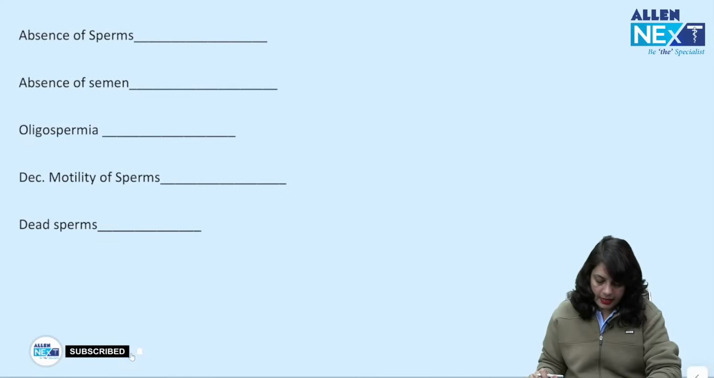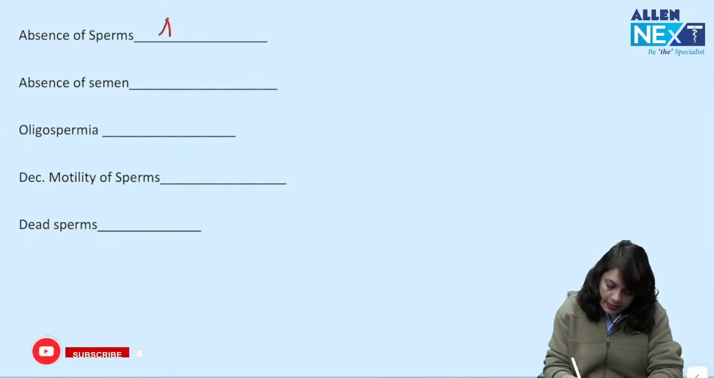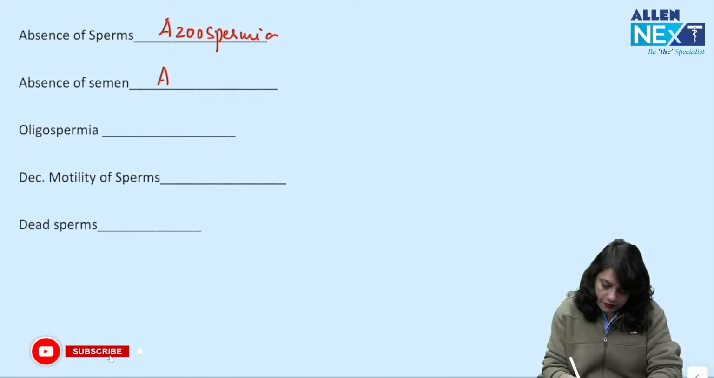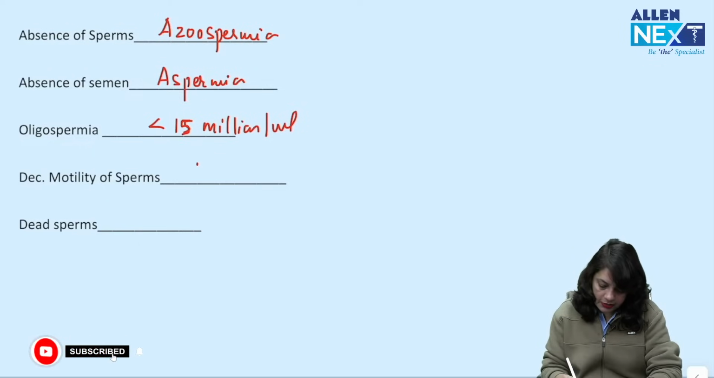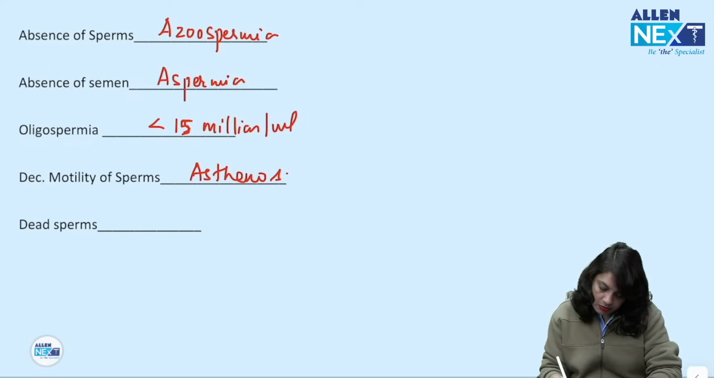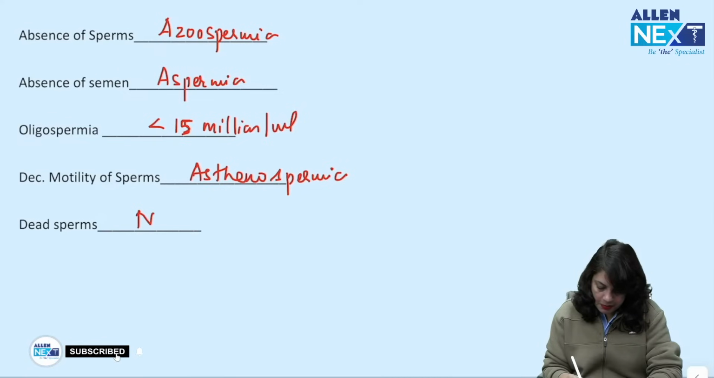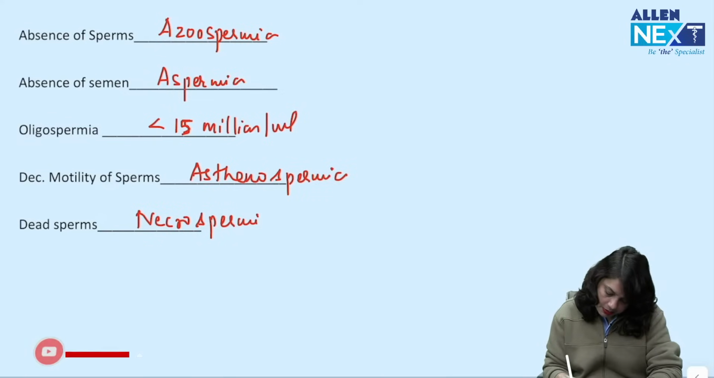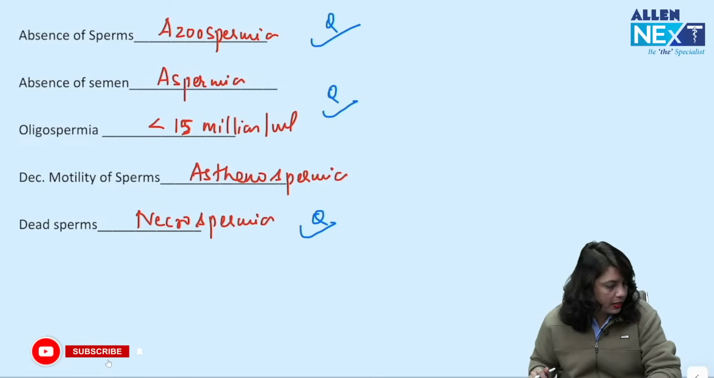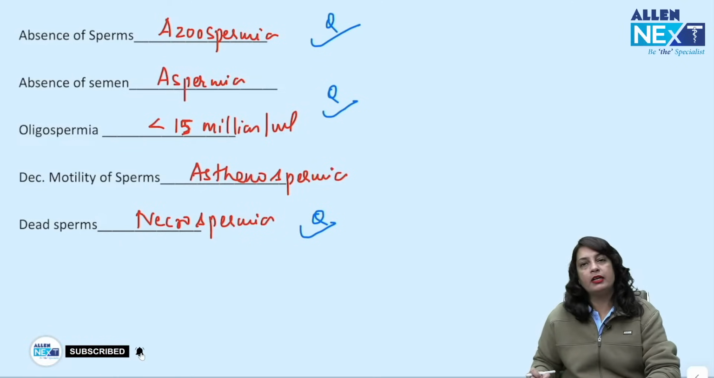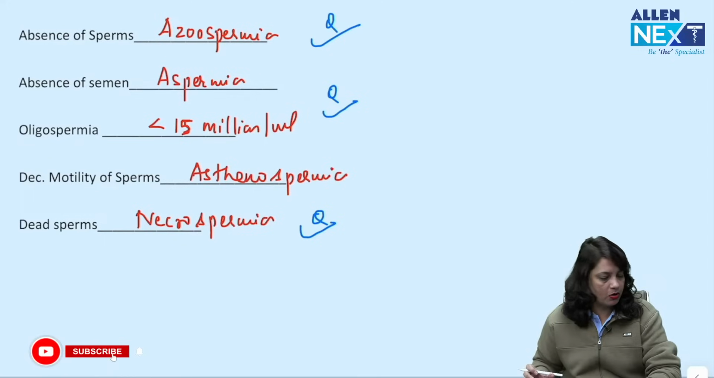Fine. Next, absence of sperms, what is this called? Absence of sperms in the semen is called azoospermia. Absence of semen is called aspermia. Oligospermia is sperm count less than 15 million per ml, and decreased motility of the sperm is called asthenospermia. Dead sperms are called necrospermia. Many times they have asked questions in the FMG exam on these points, so you have to be very clear. If there is blood in the semen, that is because of trauma.